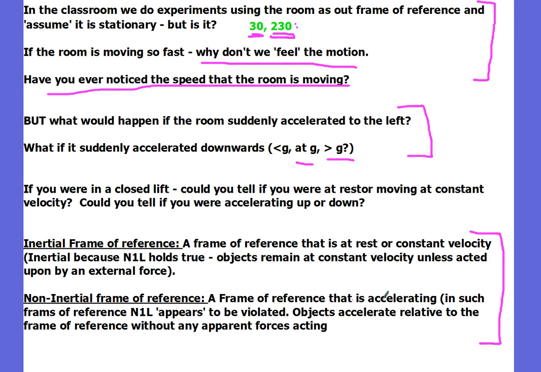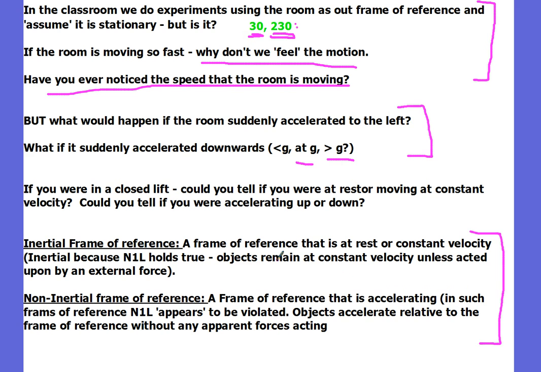That's a frame of reference that's accelerating. Our accelerating classroom, for example. And in such frames of reference, Newton's first law appears to be violated because you'll suddenly fling yourself left or right or up or down as the classroom is accelerating. These things will start to move without any apparent forces acting on them, and therefore Newton's first law appears to be violated.